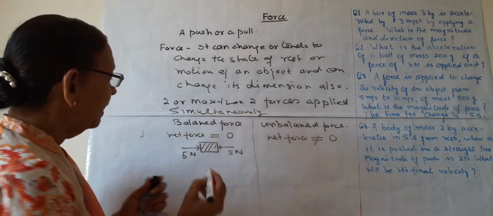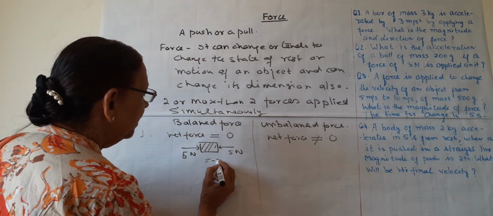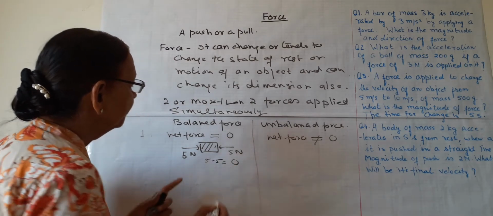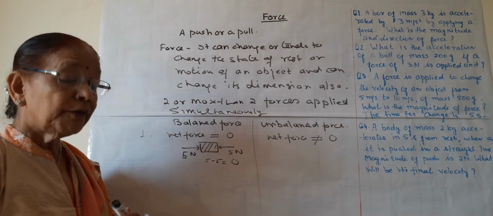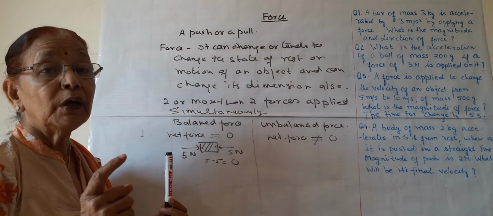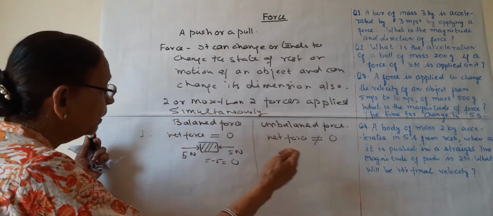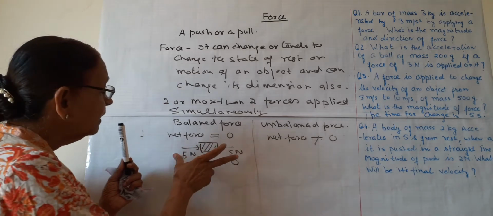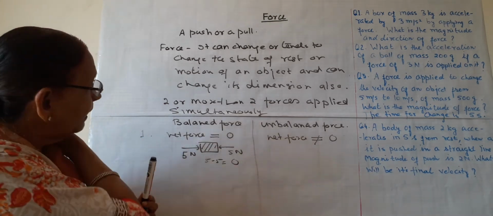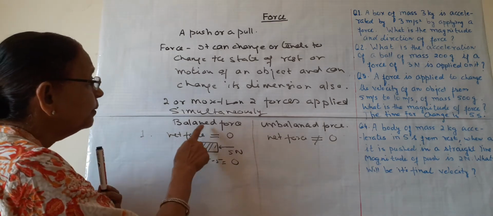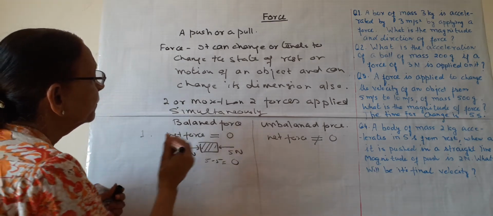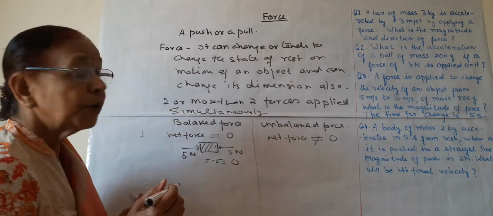Then what will be the net force? 5 minus 5 is equal to 0. The net force will be 0 and the box will not move. Why will it not move? Because from both the sides the same force is applied and it is a balanced force. So due to the balanced force, the box will not move.